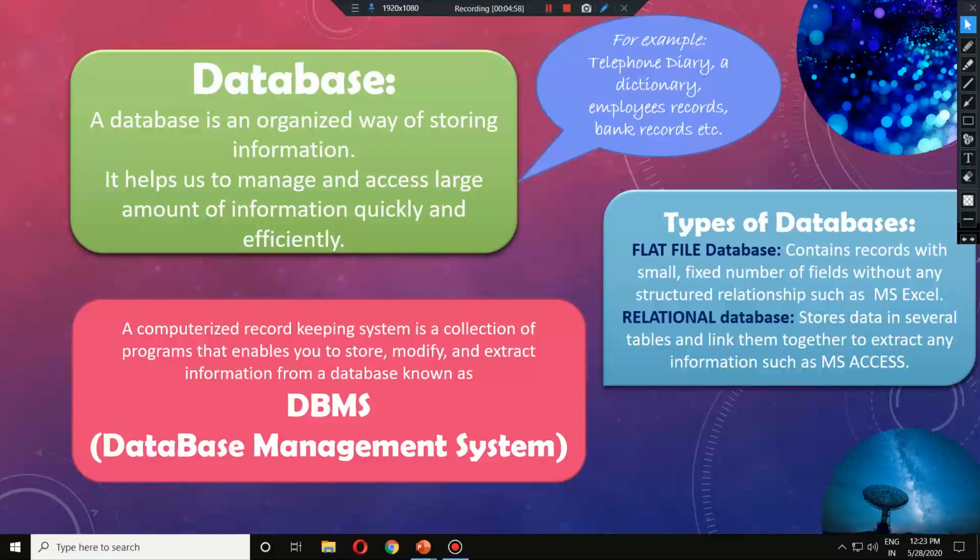But if you talk about the real database system, which is known as DBMS, then what is a relational database? A relational database is more extended than a flat file. Here we can create a number of tables. A table is basically the thing where we can keep the records of numerous people, numerous data, whatever we can store there. And even numerous tables can be kept together in a particular database, and they can also be linked.